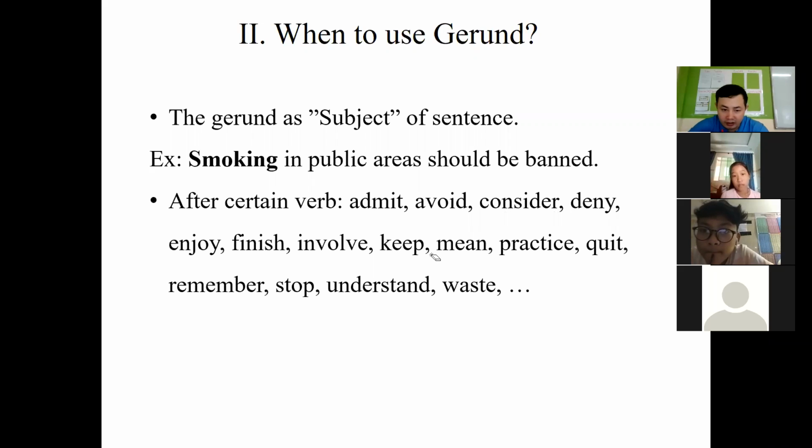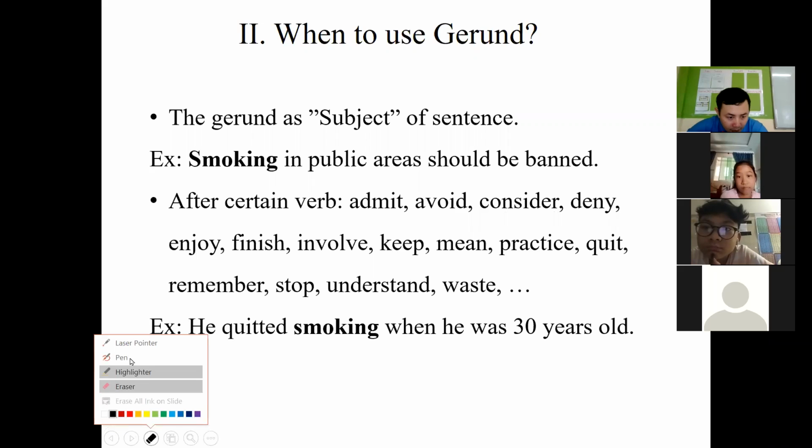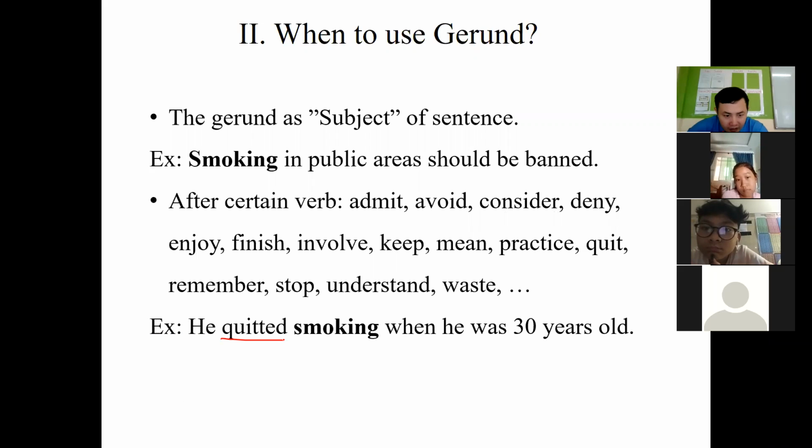So as you can see in the example, he quit smoking when he was 30 years old. Where is the certain verb? Quit, right? So here quit is the certain verb. After the word quit, we need gerund, we need verb ing.